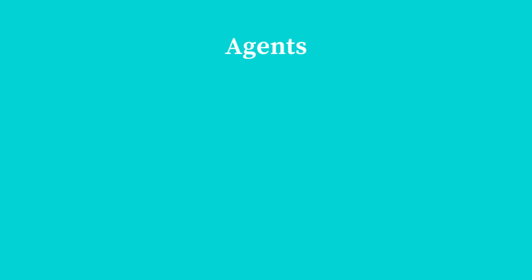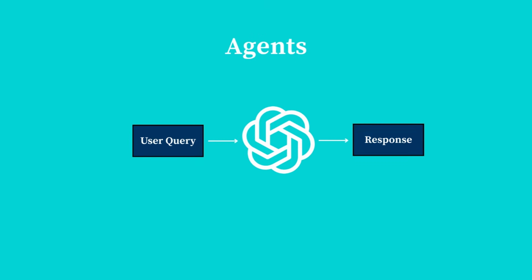Think about a regular chatbot for a moment. You ask a question, a model generates a response and that's it. But an AI agent is different. An agent does not just answer a question, it can think about a problem, decide what action needs to be taken, use different tools when necessary, and continue working until it finds a solution. In simple terms, an AI agent combines the intelligence of a language model with the power of tools. And that's what makes agents so powerful.